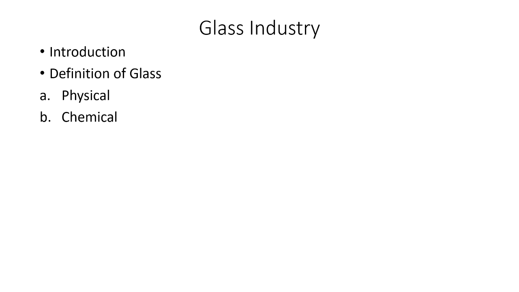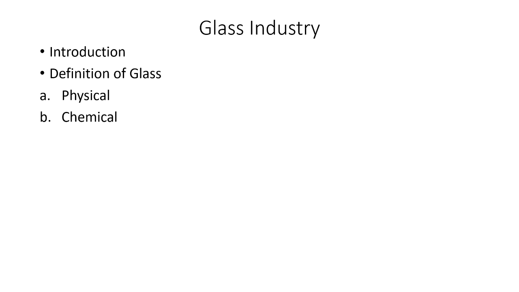Then the same glass can be defined on a chemical basis. It can be defined as the union of non-volatile inorganic oxides resulting from the decomposition and fusion of alkali and alkaline earth compounds, sand, and other constituents, giving a random atomic structure. So this is the chemical definition of glass.